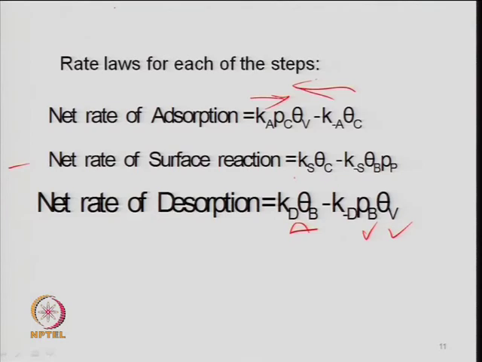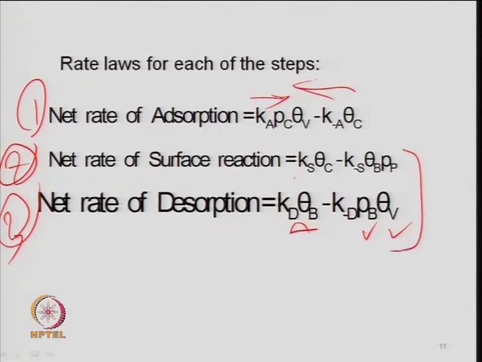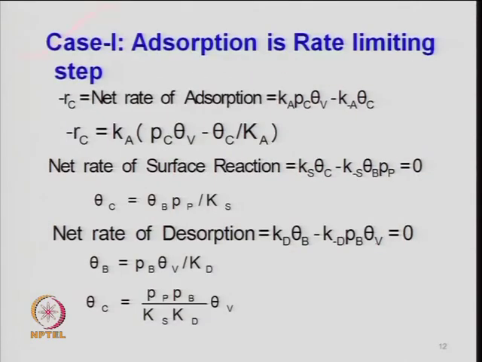Now we are postulating that there are three possibilities: this step may be rate controlling, or this one, or this one. So, either the first is rate controlling, or the second, or the third, and you have to take three different cases. If one is controlling, then the other two will be very fast and at equilibrium, and so on. So, you can develop the model and then finally evaluate the parameters. This is what I am doing here.